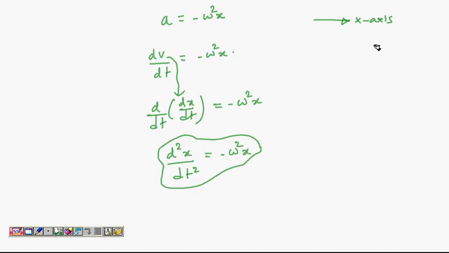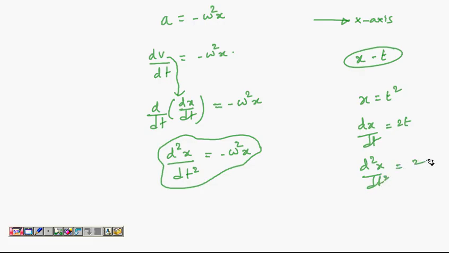So there is some position time relation. I don't know what it is, but if you differentiate this position twice with respect to time, you will again get back position. For example, let us say x is t square. When you differentiate it first once, you get 2t. When you differentiate it once again, you get 2, but you don't get back again x, because x is t square. If you had t square here, you would have got x.